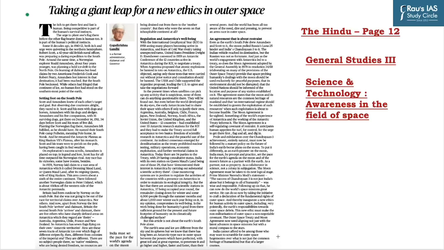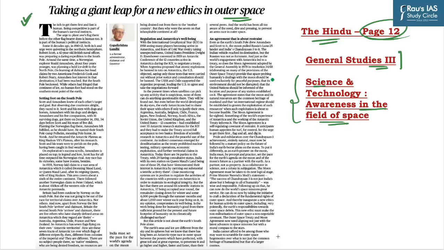Moving on to the next topic, which is based on this news that featured at page number 12 in The Hindu. It basically talks about outer space. As space is a common heritage of humankind, countries, particularly India, should push towards making a comprehensive law to govern outer space in order to explore the resources in outer space. This topic is relevant for General Studies Paper 3, in which science and technology and awareness in the field of space is directly mentioned.